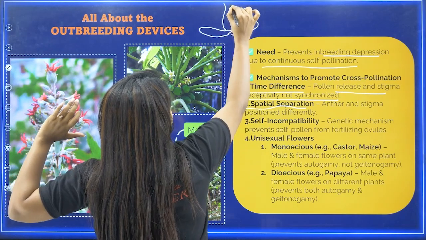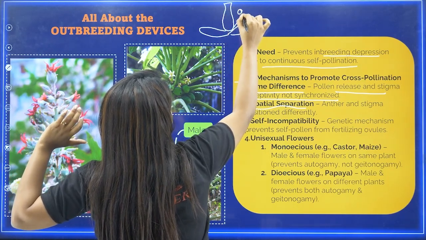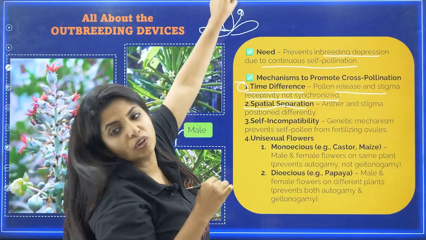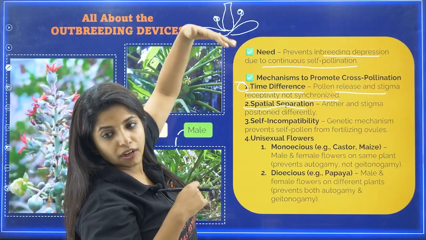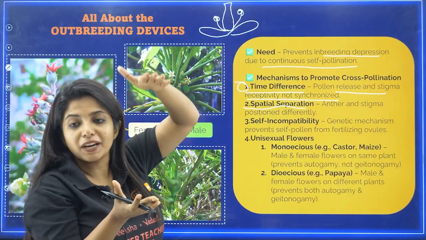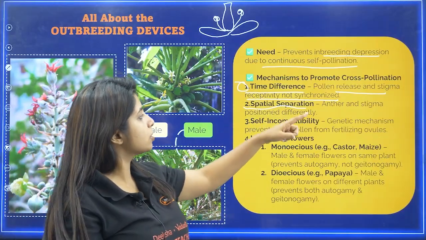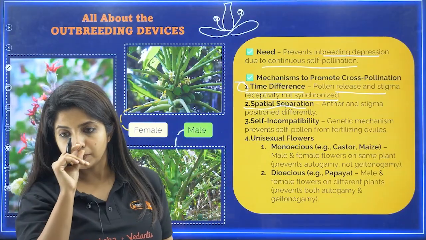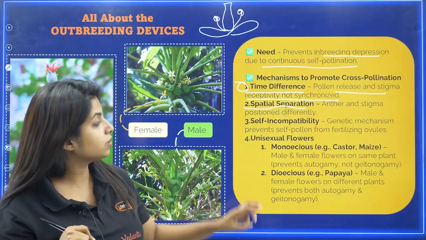The pistil is this much, but the anther over here is like this. Obviously, it cannot go flying up there. It's like a blockage. It's kind of up. So you see, the spatial separation is such that the anther and the stigma are positioned very differently, so that the pollen grains cannot land up there. So that is one thing. So this is the second point.